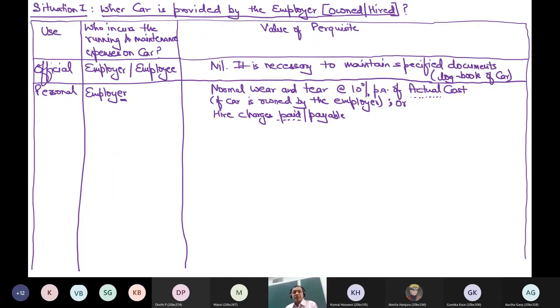So don't get confused: even if it is not actually paid, it will be payable. That payable is also my saving, because had I taken this benefit myself, I also would have had to pay this expense. Hire charges payable by the employer are equivalent to deriving a benefit. Hire charges paid or payable by the employer.